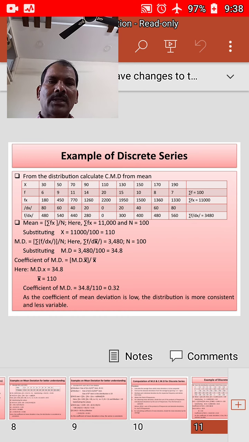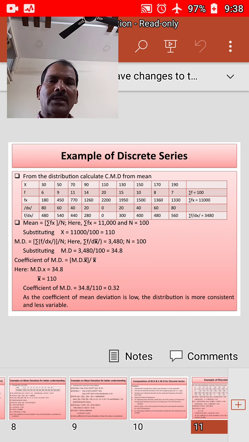X values are 30, 50, 70, 90, 110, 130, 150, 170, 190, whereas the frequencies given are 6, 9, 11, 14, 20, 15, 10, 8, 7. Sigma f is equal to n is equal to 100. Now what we need to do is solve fx.